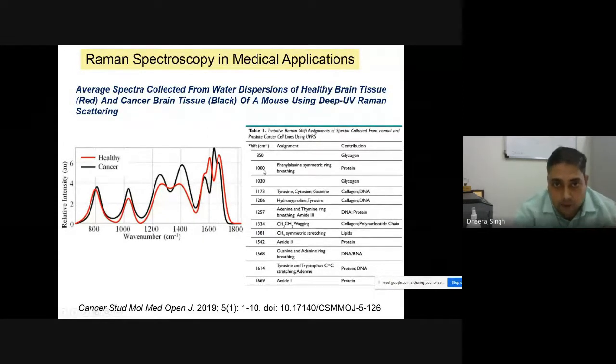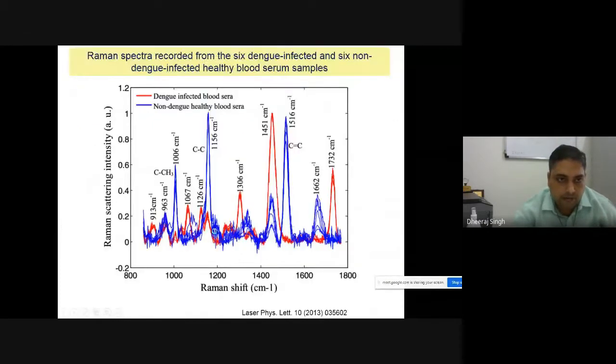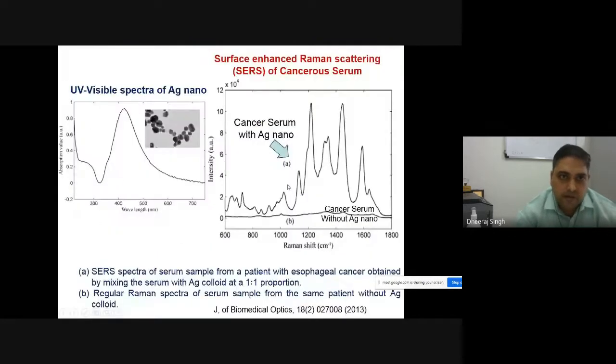Like if you are getting 1000, it is protein, 1030 glycogen, 1257 DNA protein. Every peak has already been assigned in the literature. You can identify it, and the cancer cell can be identified. So dengue, that is also a virus. Dengue infected blood serum and non-dengue blood serum can be easily identified by Raman spectroscopy. You can see there is a clear difference between the dengue and non-dengue patient from the Raman spectroscopy. Similarly, you can define any types of things on the sample from there.